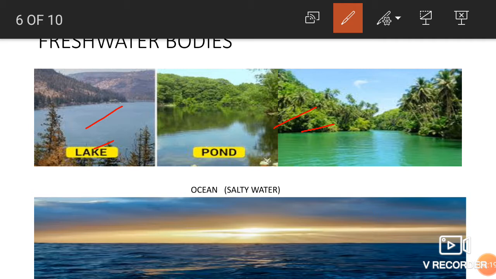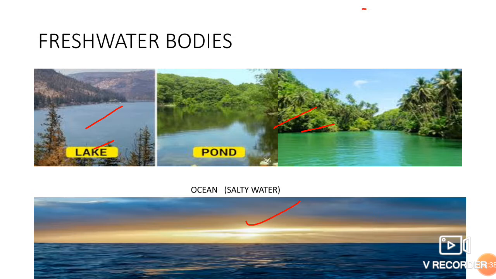But yes, the ocean, we cannot drink. It doesn't have fresh water. It has salty water. We cannot drink this water, beta. And this ocean is the biggest storehouse of the world's water. They do not have fresh water. Their water is salty, cannot be used directly.